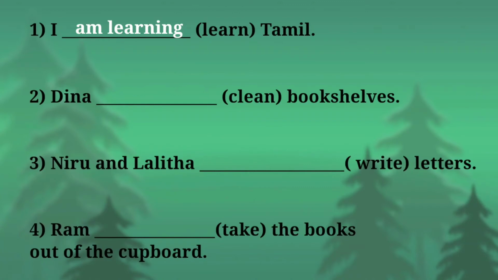So now tell me what we have to use here. Yes, is or are. If it is singular you have to use is. Then if it is plural, you have to use are. Now tell me, is Dina singular or plural? Yes, it is singular. So you have to use is. Then what about clean? Yes, clean plus ing. It changes into cleaning. Now read it again. Dina is cleaning bookshelves.